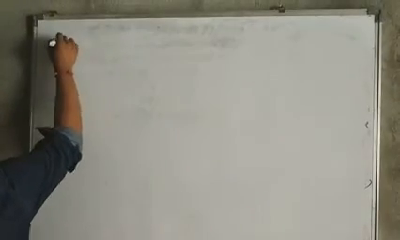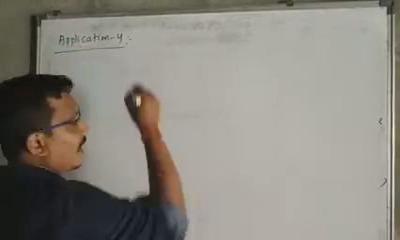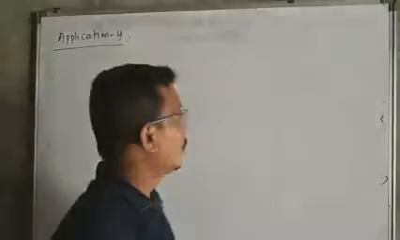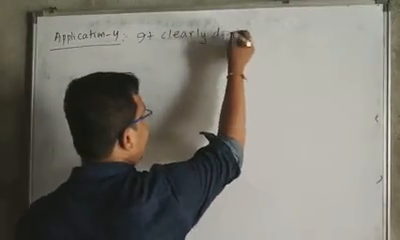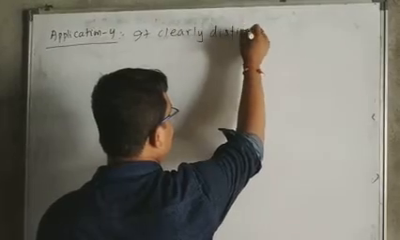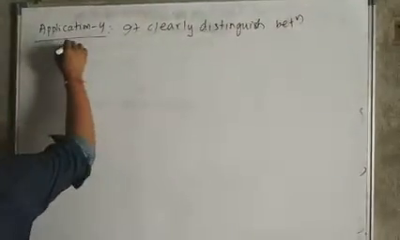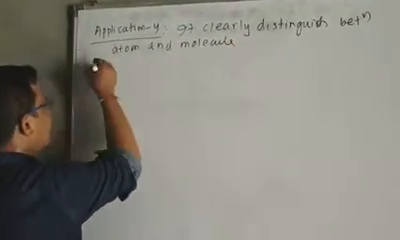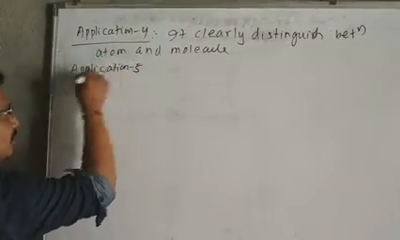Let me discuss the fourth application of Avogadro's hypothesis. Application number 4: Avogadro's hypothesis clearly distinguishes between atom and molecule. So we can write it clearly. Application number 5. Let me discuss application number 5.